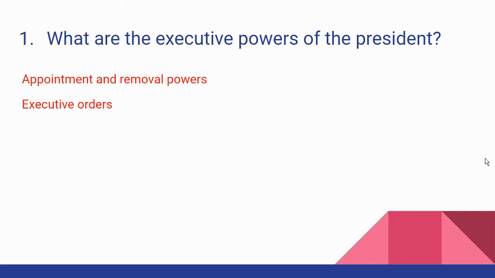The second one we look at is executive orders. Well, how does the president execute the laws? Once the law has been passed by Congress and signed by the president, it becomes a law, and the president then writes an executive order, which is meant to instruct his people in his departments, whichever departments are in charge of that particular item or issue, to execute that law and how to do so.